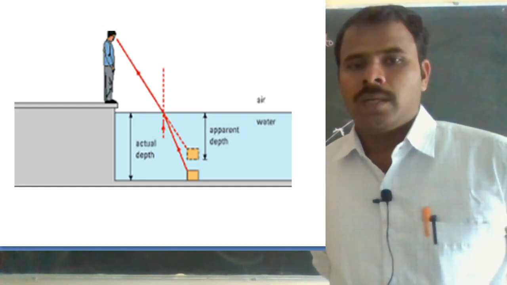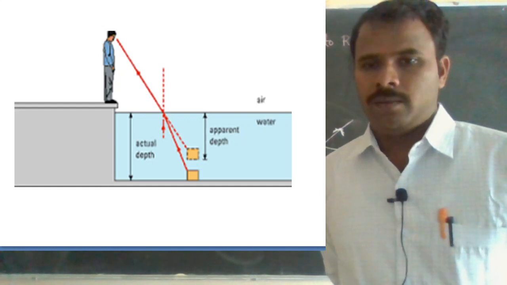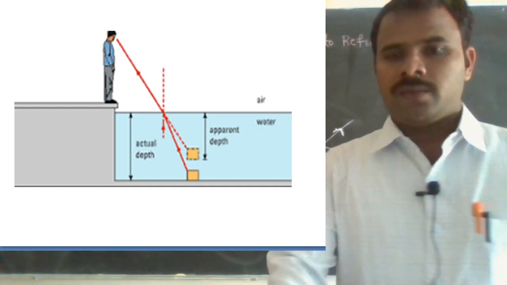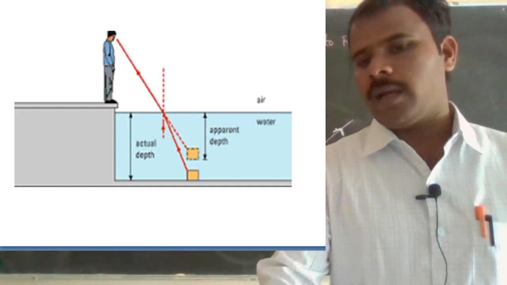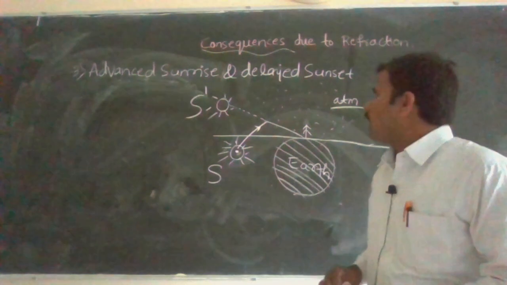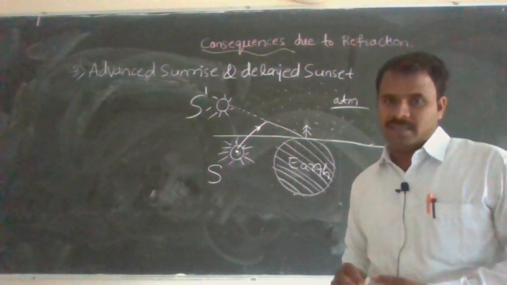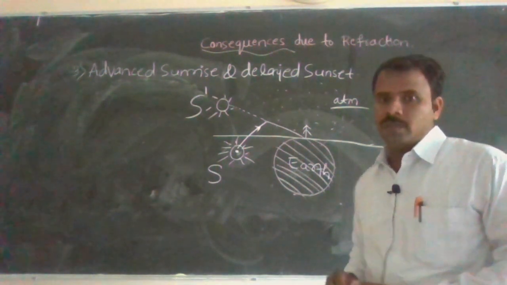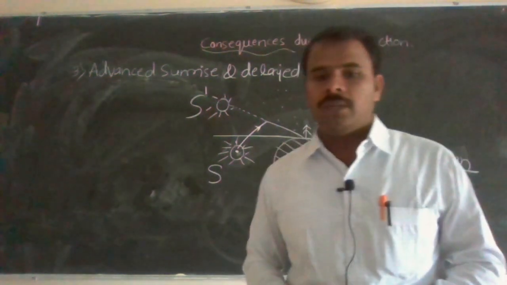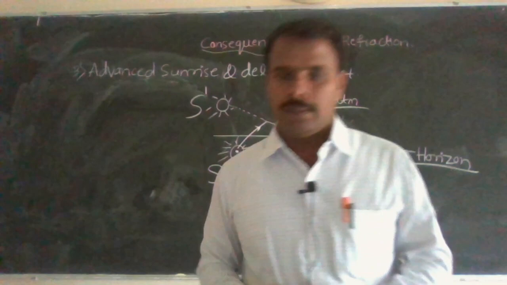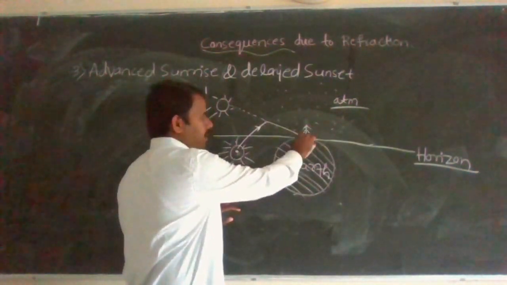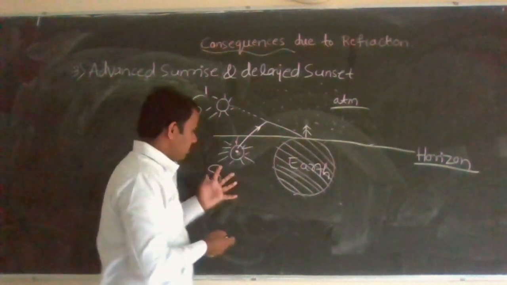So the next, third example, third application due to refraction of light, is advanced sunrise and delayed sunset. So this is also due to what? Refraction through atmosphere. See here, this is earth, a person is standing on the earth surface, and this is sun.